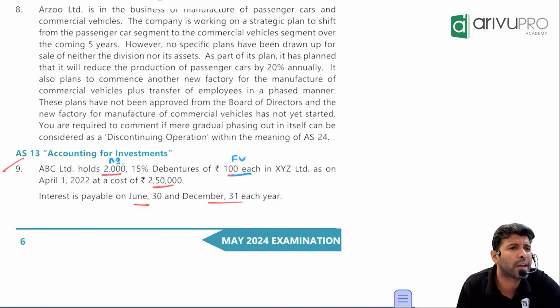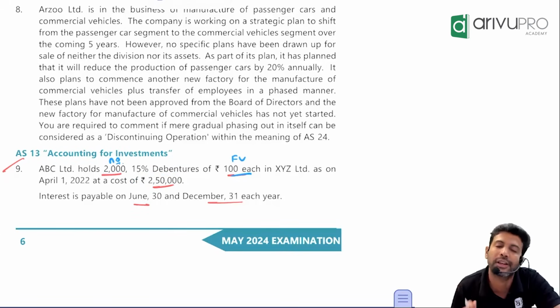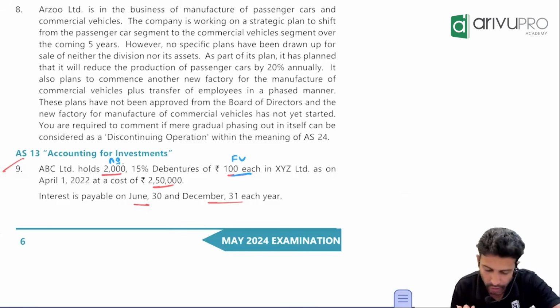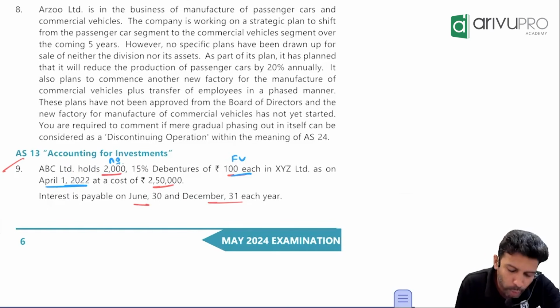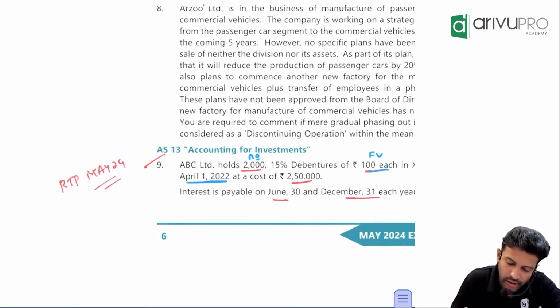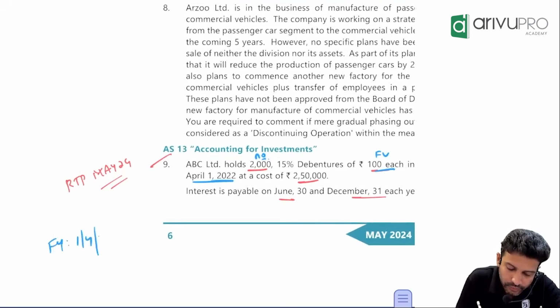Why am I calculating face value? Interest is always calculated on the face value. But did I buy it for 2 lakh? Check. No, my cost price is 2 lakh 50,000. I have purchased for 250, but the total face value is only 2 lakh. All right. They have given the date of 1st April. They said we are holding. Holding means this comes as an opening balance. And since the opening balance is given on 1st April, we are following April to March. Our financial year is 1st April 2022 to 31st March 2023.